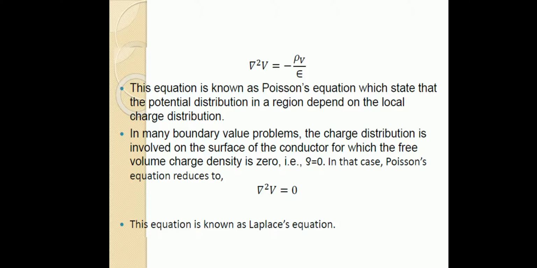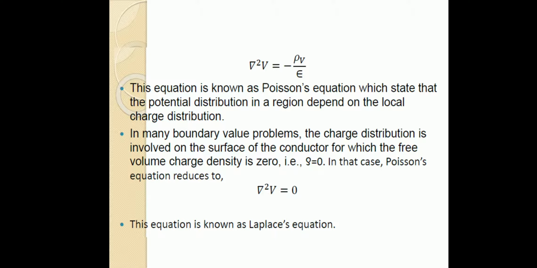To find the potential and electric field intensity, you first find the potential using the equation del square V equal to minus rho V by epsilon, or del square V equal to 0. From that we can find the electric field intensity using the relation E equal to minus del V. This way we can find the potential or electric field intensity using Poisson's equation or Laplace equation.